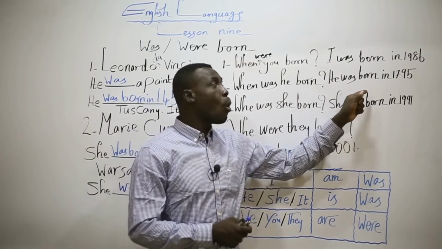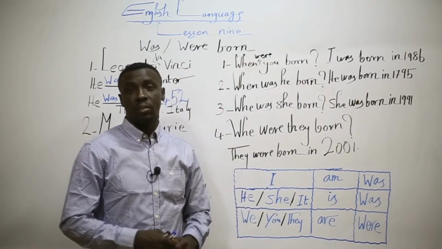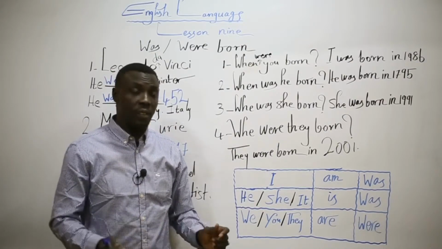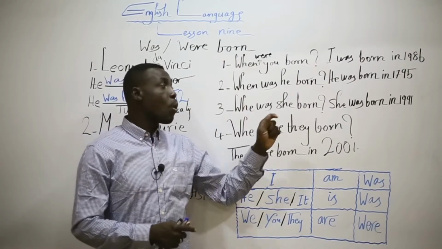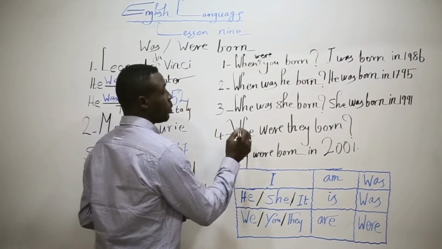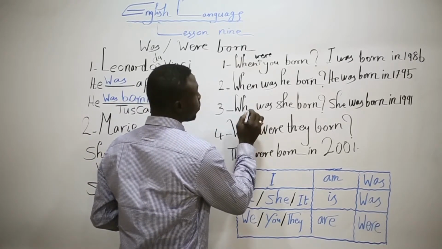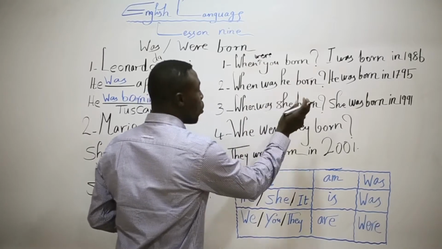He was born in 1795. Also number three, where was she born? Or when was she born?